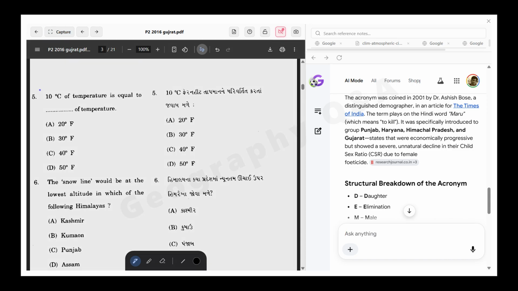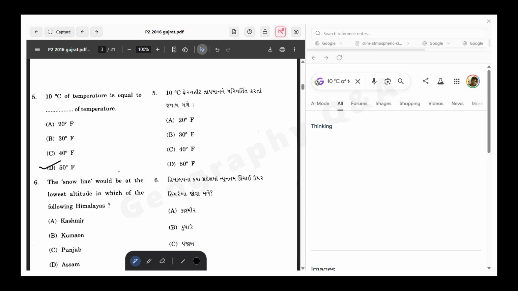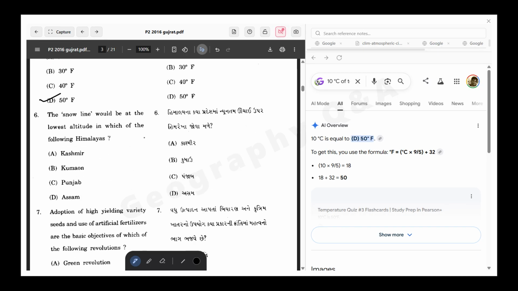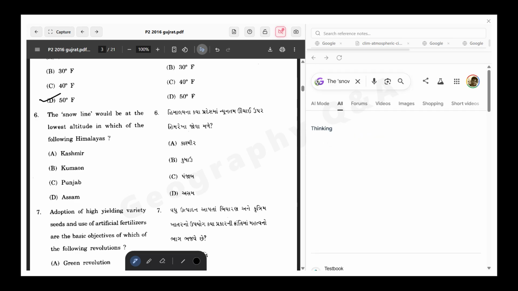10 degrees Celsius equals 50 degrees Fahrenheit, using F = 32 + 1.8 × C, the equation for the particular conversion. Now the next question is: the snow line would be at the lowest altitude in which of the following: the Kashmir Himalaya, Kumaon Himalaya, Punjab Himalaya, and Assam Himalaya.